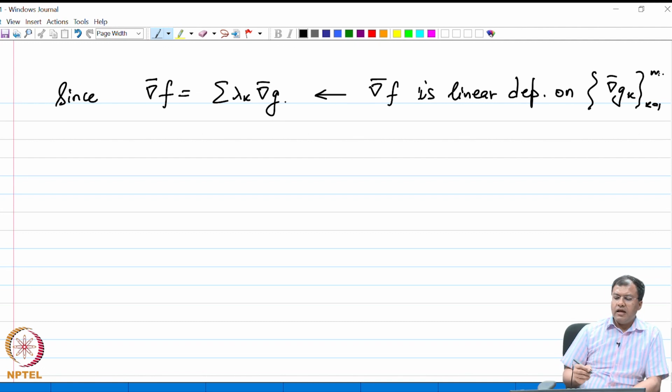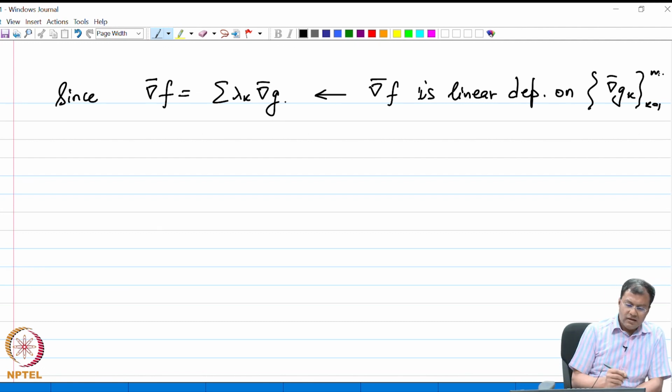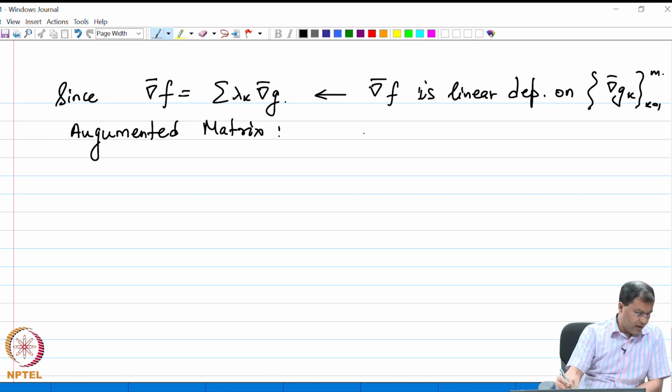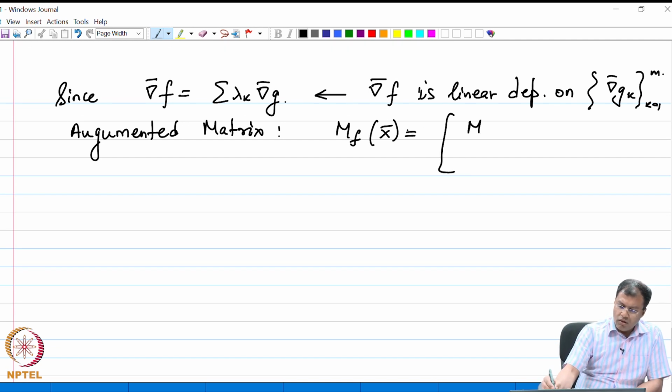Look at this augmented matrix, which I denote by Mf of x bar: the top rows are given by the Jacobian matrix, and the last row is given by grad f.